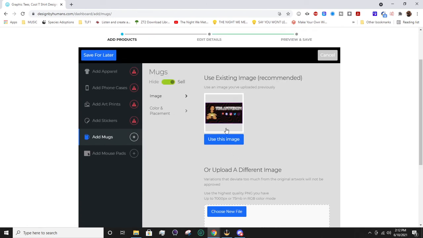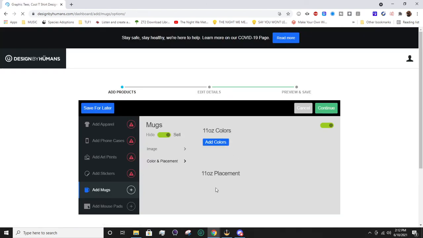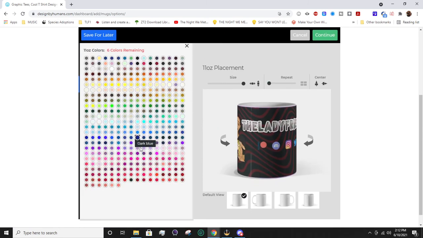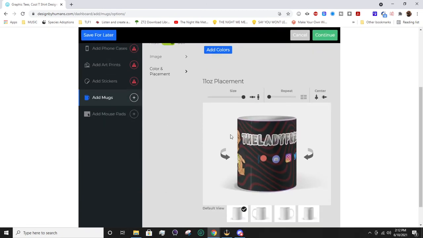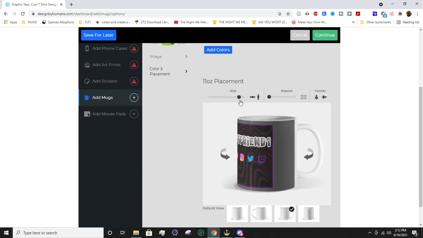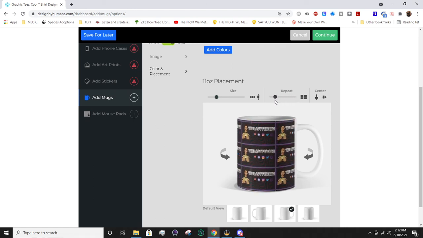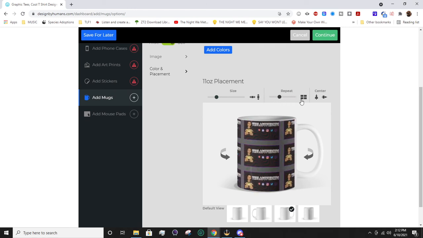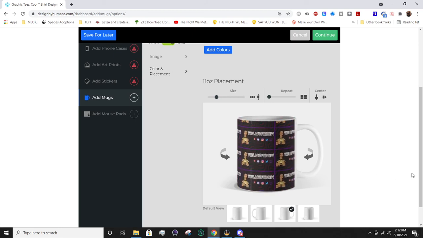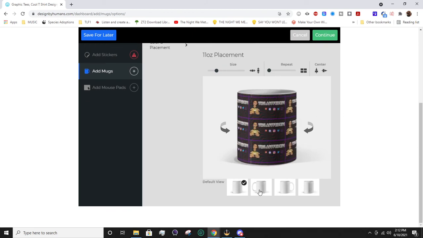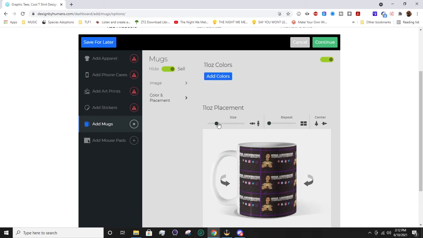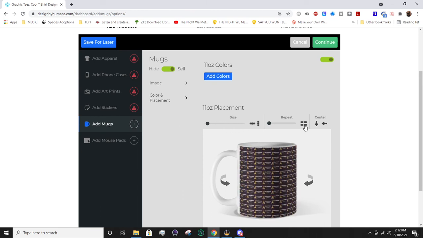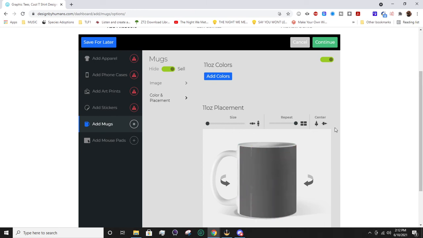We also do have mugs. You have a couple different colors, so you can have about 6 and you just choose which ones you want. This is 11 ounce, and you basically just adjust the size. If you want it to repeat a couple of times and how much you want them spaced apart, you've got that. I do like this, because then you can have a repeat thing. And then you choose centering, default view. It's how you want it advertised in the listing. That's the big key here. You can set it whatever size and repeating if you want it to. It doesn't have to repeat if you don't want it to. And then that's all for mugs.